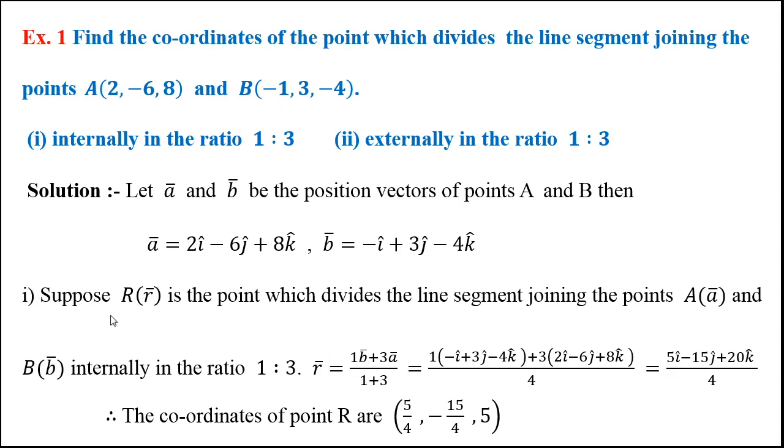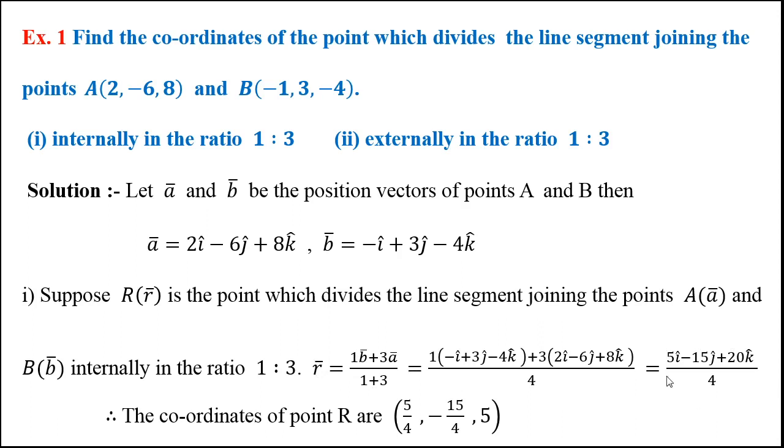Suppose in the first case point R with position vector R bar divides line segment AB in the ratio 1:3 internally. Then R bar is equal to (m B bar plus n A bar) upon (m plus n), with m equal to 1 and n equal to 3. If we simplify this, we get the value of R bar.